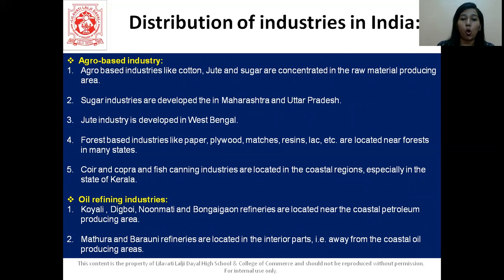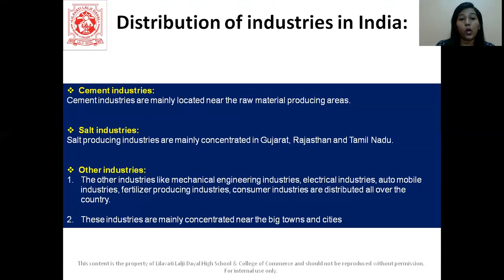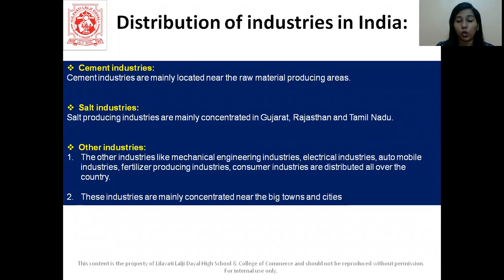Then talking about the oil refining industries. So Koyali, Digboi, Noonmati and Bongaigaon refineries are located in the coastal petroleum producing areas. Mathura and Barauni refineries are located in the interior parts, that is, away from the coastal oil producing areas. We also have cement industries, salt industries and other industries.